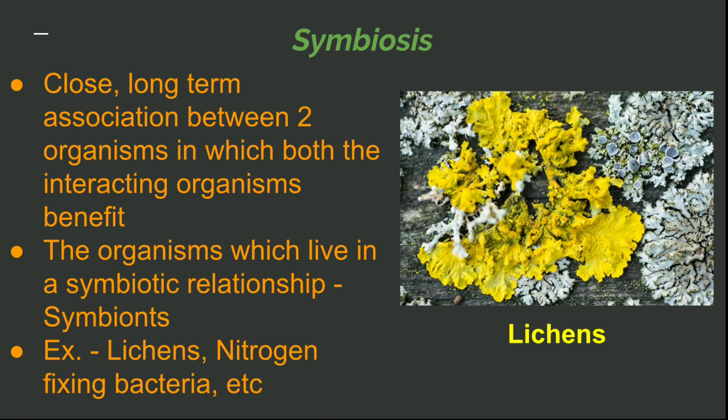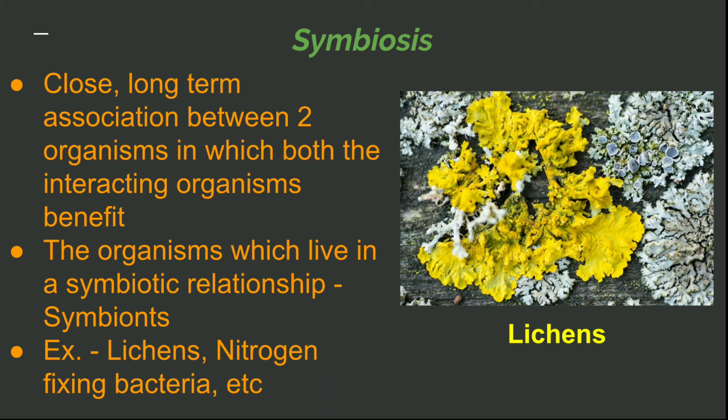And this bacteria, that is known as rhizobium, cannot make their own food. So they live in the nodules of the leguminous plants, where they get food, nutrition and shelter from the plant, and in turn they produce nitrates, which are taken by the plant for its growth. So in this way there is mutual benefit.